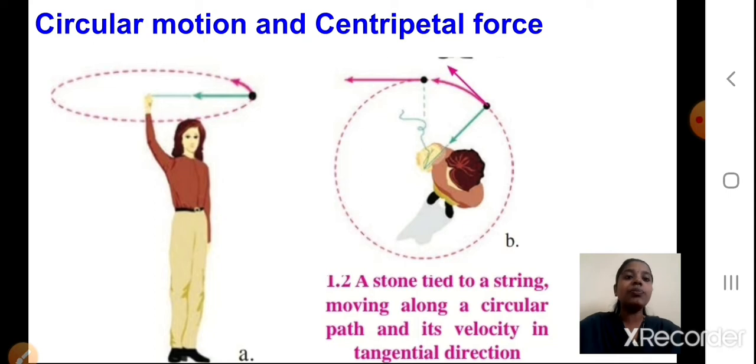How is the velocity of the stone? It is in tangential direction. Now what does this mean? We will see in our next presentation.